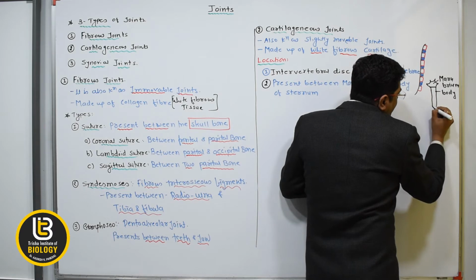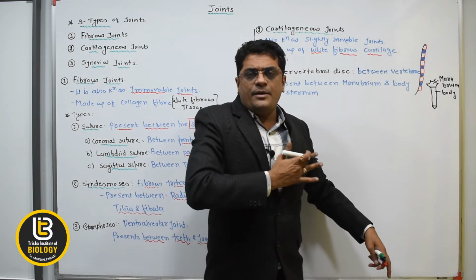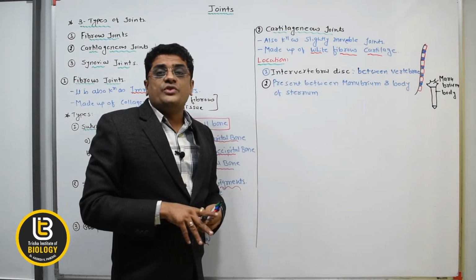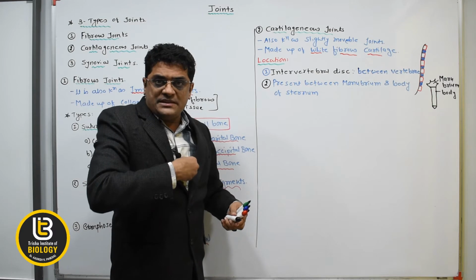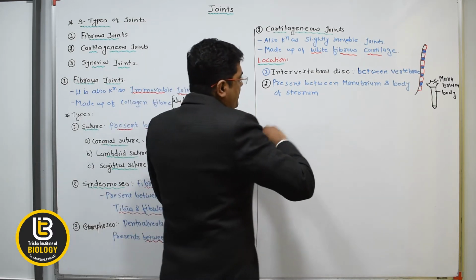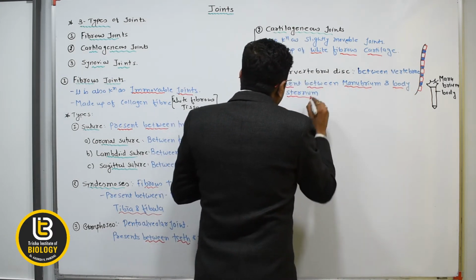This is how the sternum is, beta. So the manubrium and body are joined by a cartilaginous joint. That's why it shows slight movement. If you press, beta, it will show slight movement. Okay, so it is present between the manubrium and the body of the sternum.